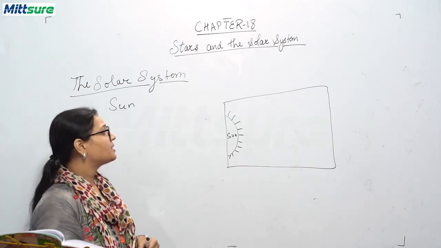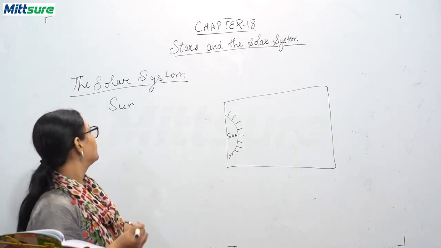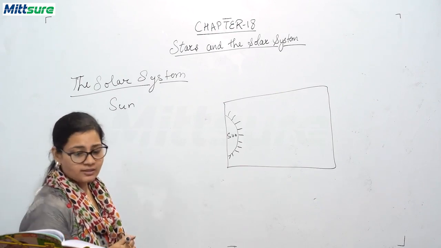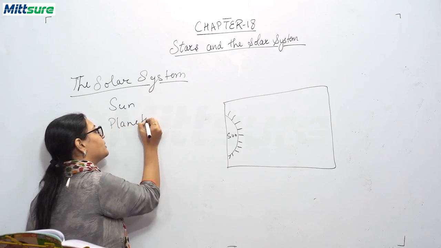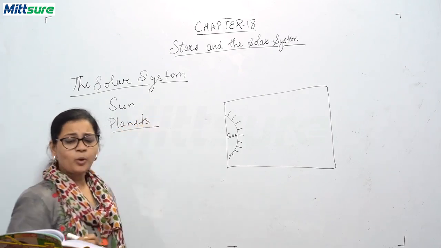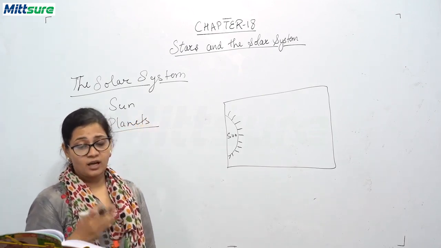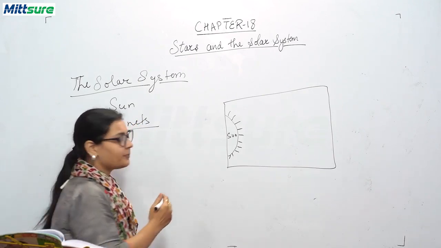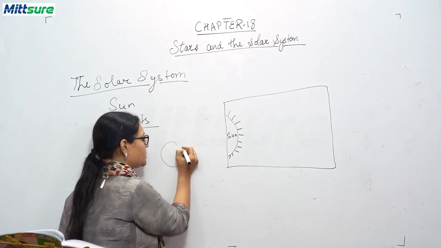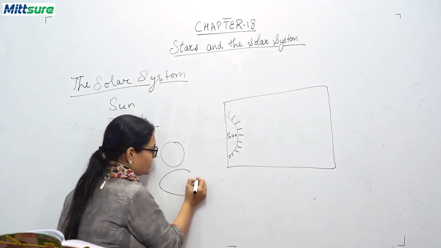Now we'll be discussing all the planets which are members of our solar system. So we'll be writing about planets. What are planets? There are 8 planets in our solar system which move in an elliptical orbit. What is an elliptical orbit? A circle is this and elliptical means this.